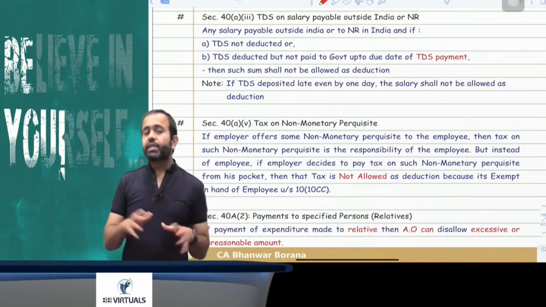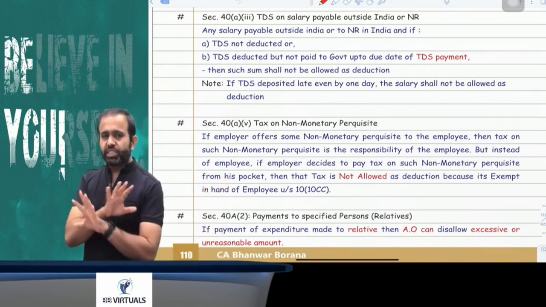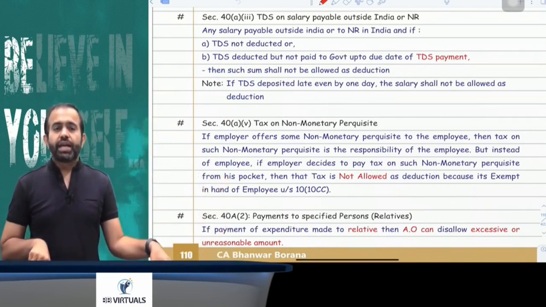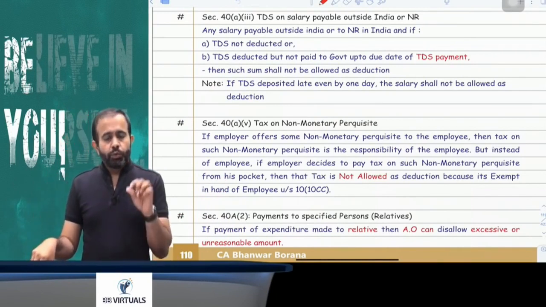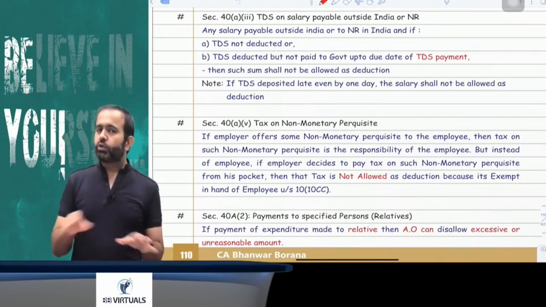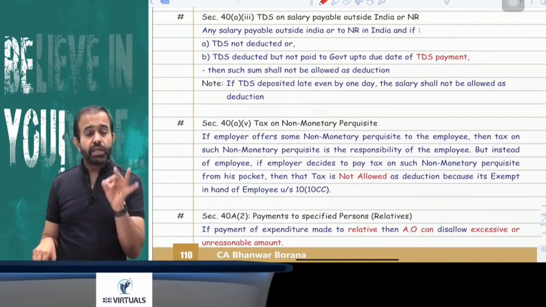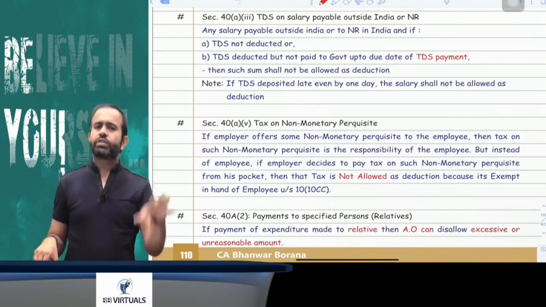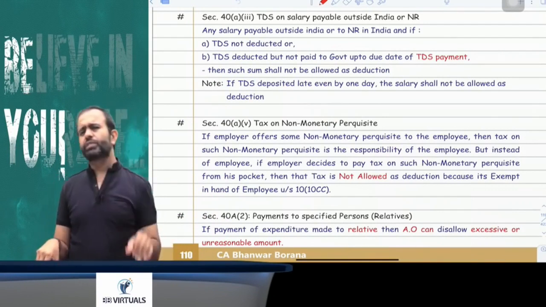Otherwise, that salary will be disallowed. It means that the expenditure will be disallowed 100%. Even if you pay from your own pocket, it is still not allowed as a deduction. Even if there is a delay of 1 day, it is not allowed. This is a very rigid provision basically.